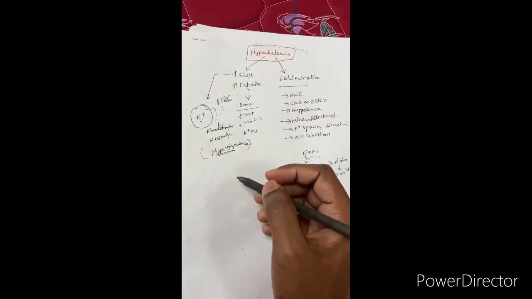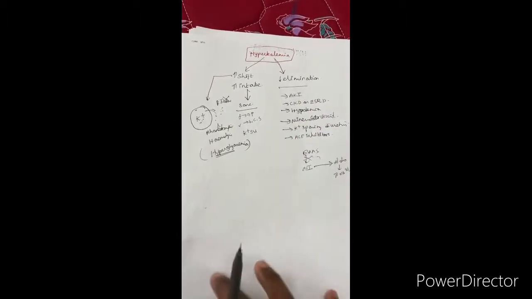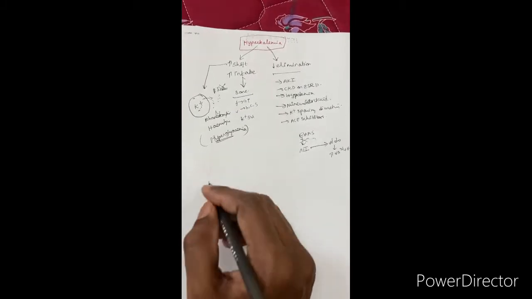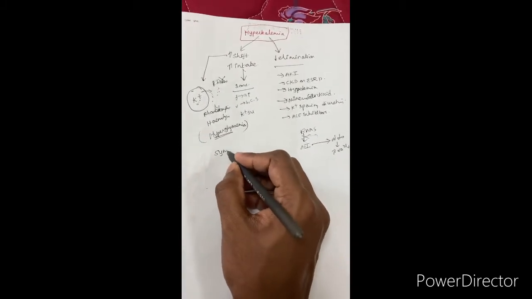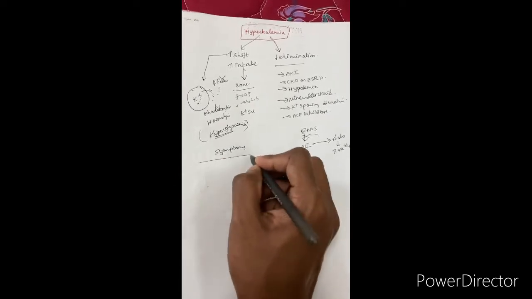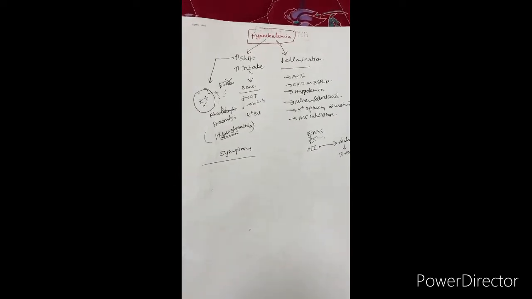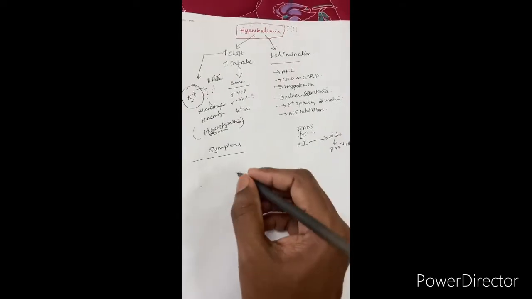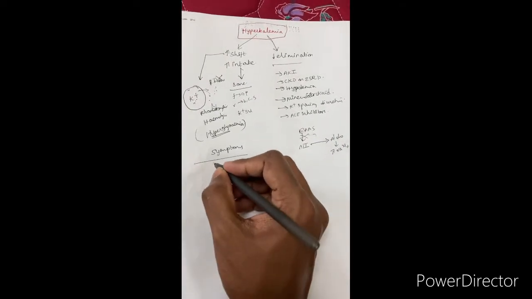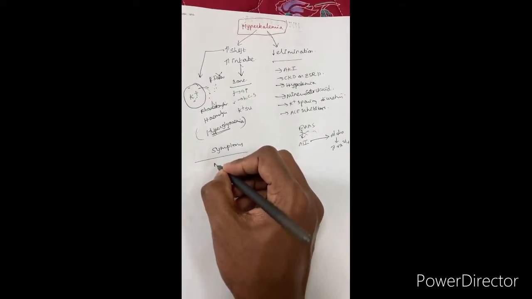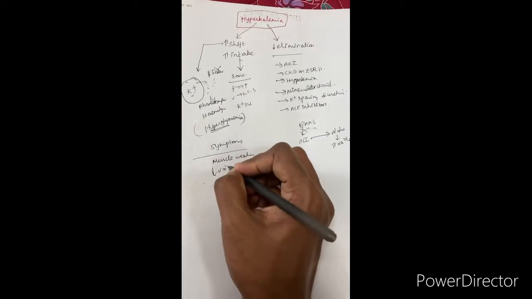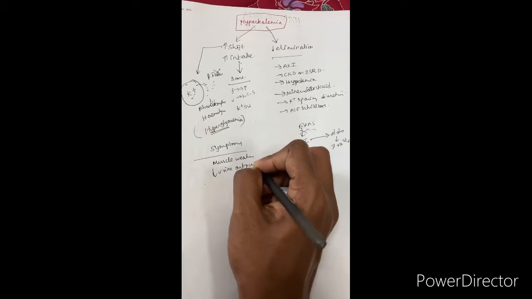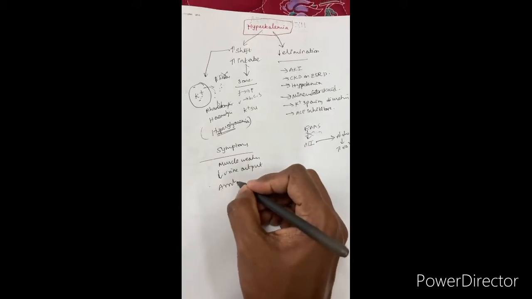So these are some of the major causes I discussed regarding hyperkalemia. ECG changes you have already seen. What are the symptoms if a patient presents with hyperkalemia? The patient may have muscle weakness, which is the most common, or decreased urine output if rhabdomyolysis or anything similar is there, or arrhythmias.